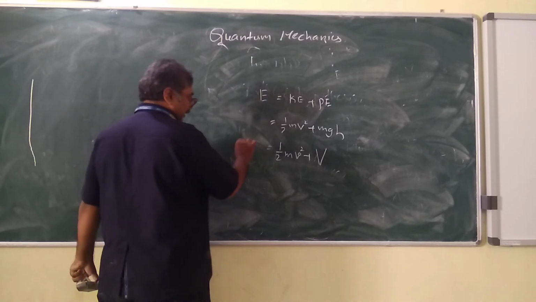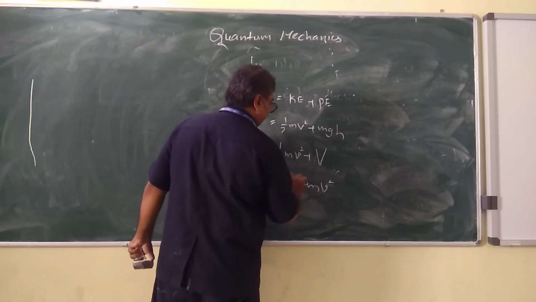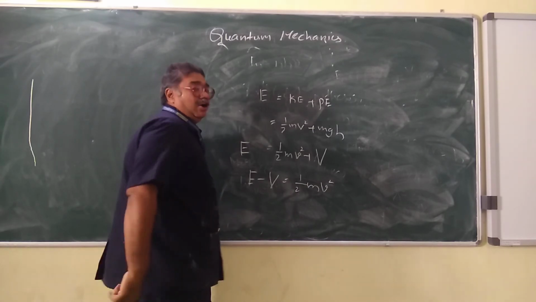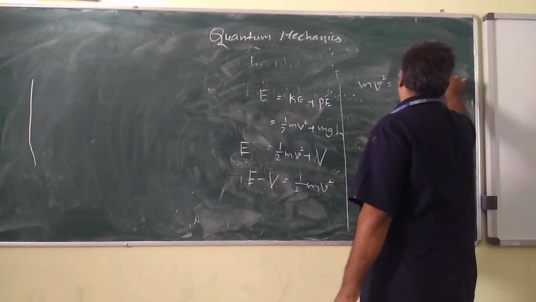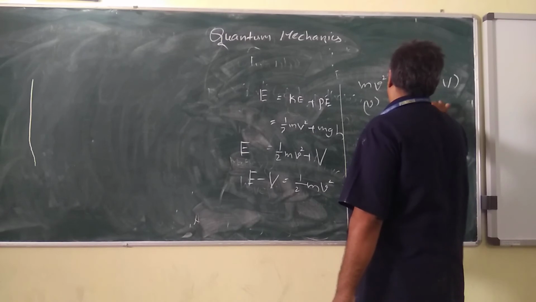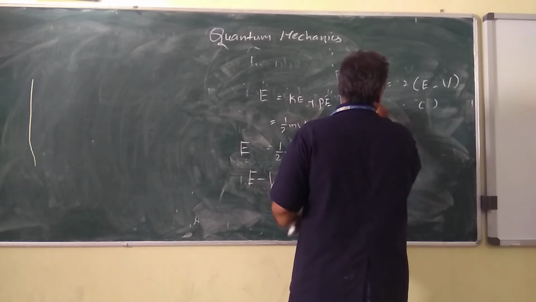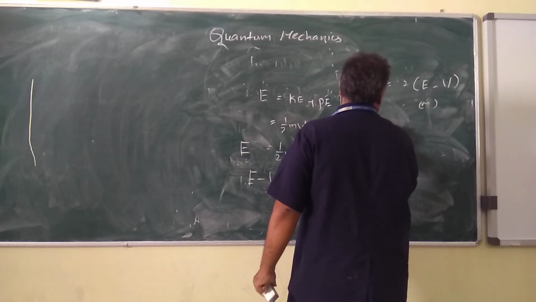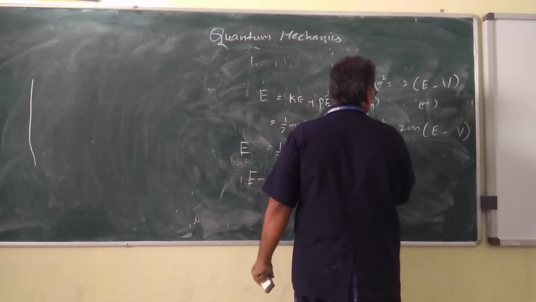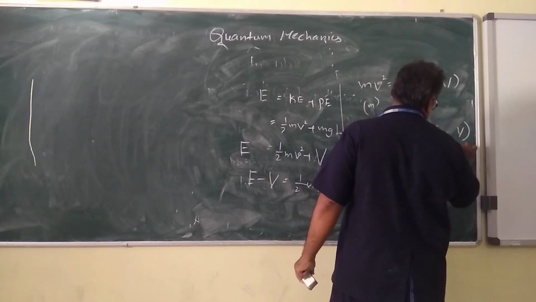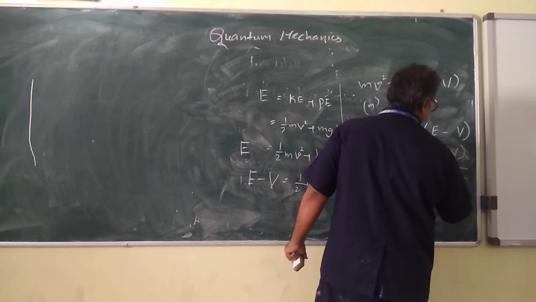So here what are we going to get now? E equals half mv square plus V. Or from this equation, half mv square equals E minus V. Or mv square equals 2 into E minus V. Multiply m on both sides: m square v square equals 2m into E minus V, or mv whole square equals 2m into E minus V, or mv equals square root of 2m into E minus V.